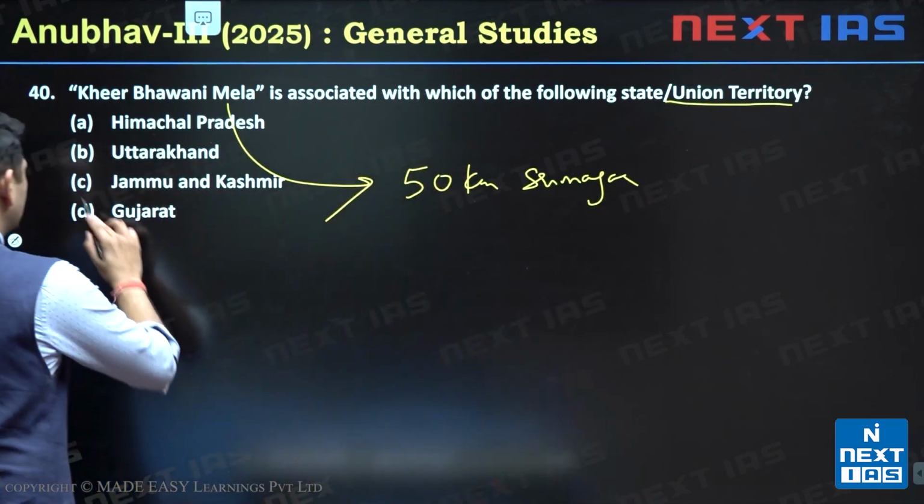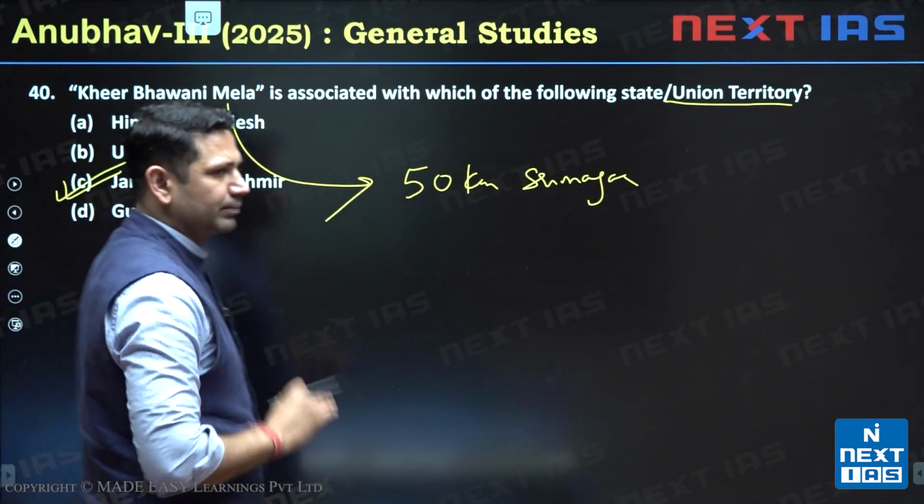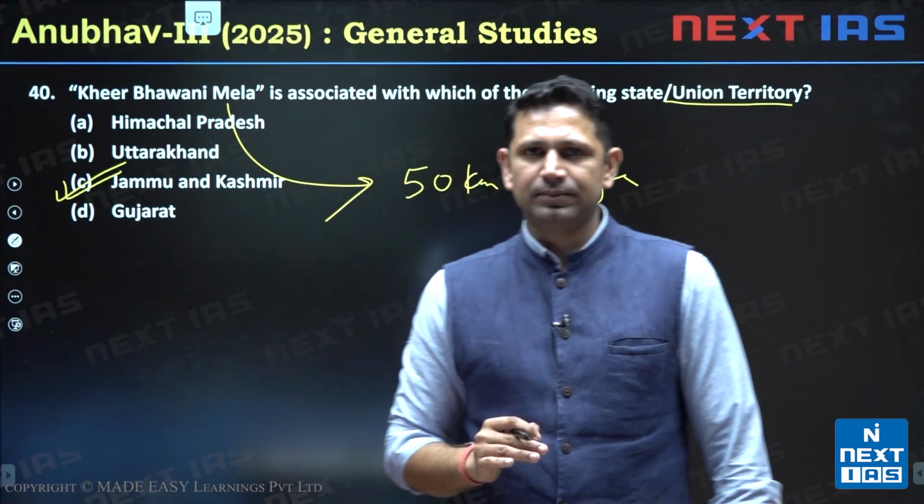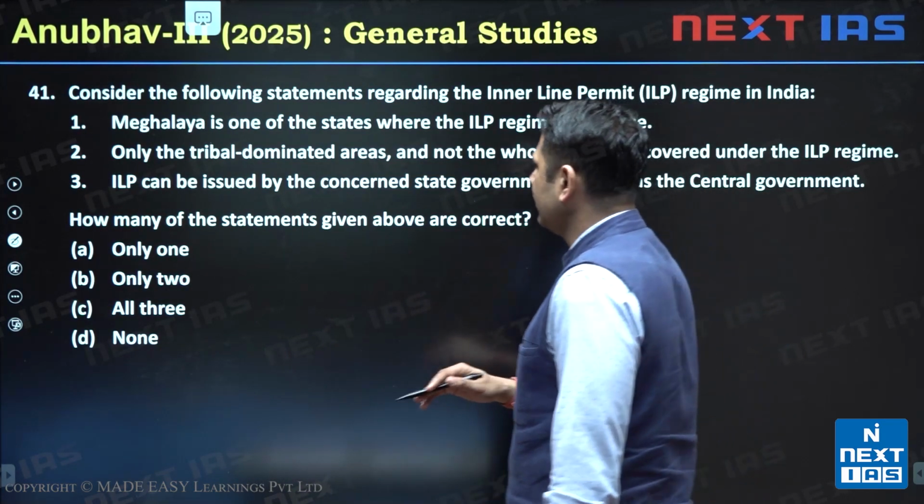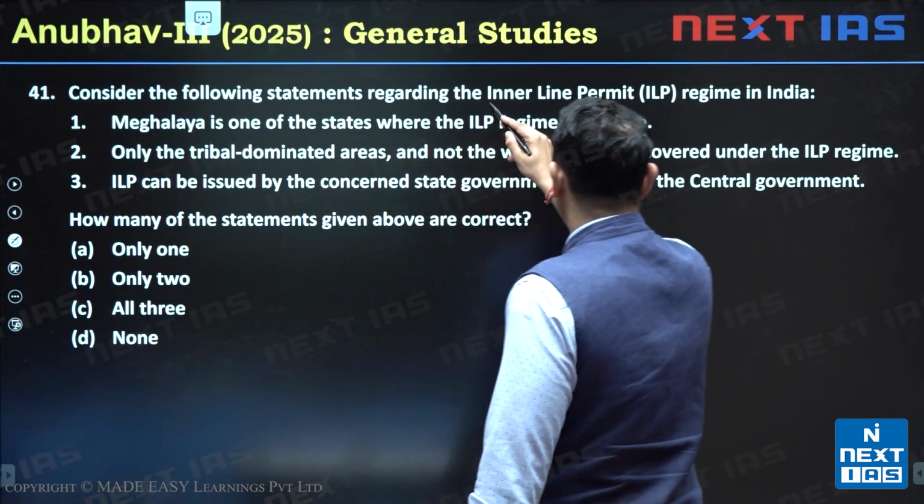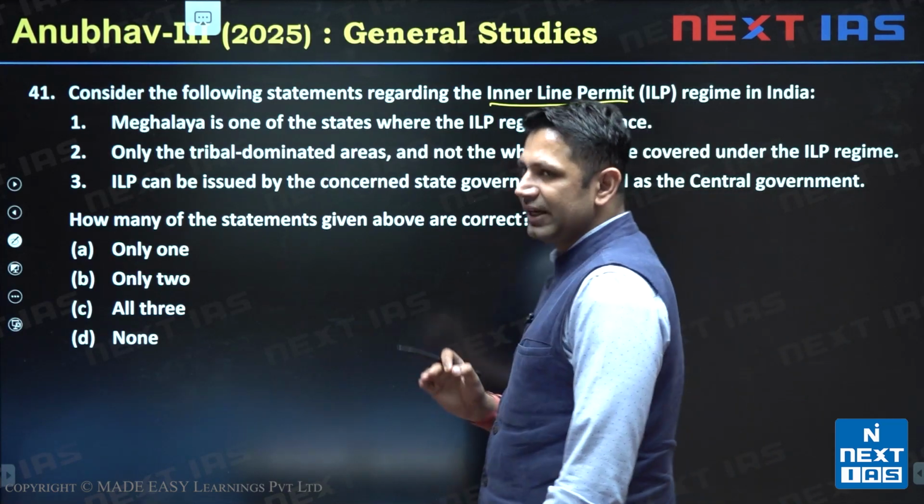So this is situated with Jammu and Kashmir. It was in news, that's why the question has been asked. Now next is question number 41. Which of the following statement regarding the inner line permit regime in India is correct?